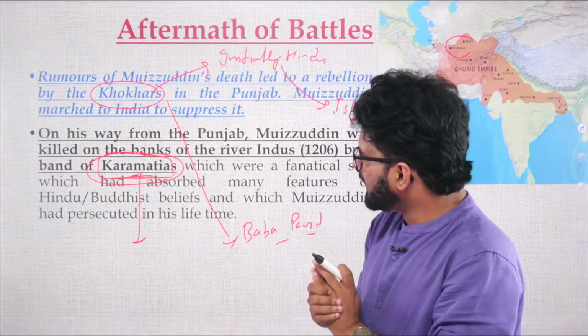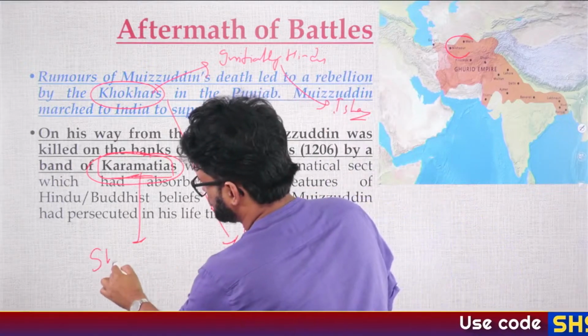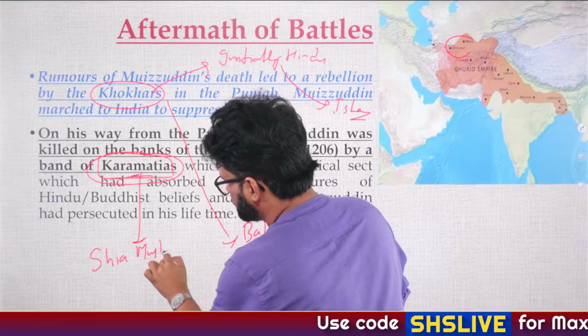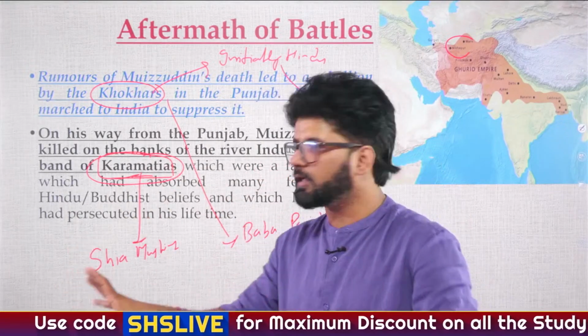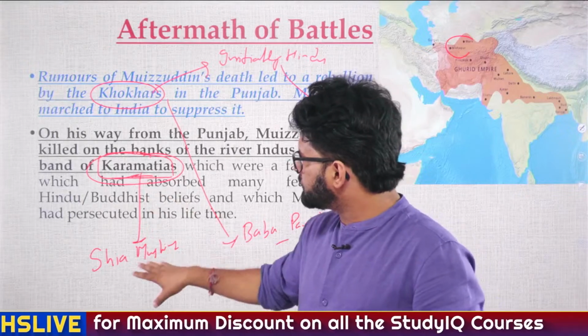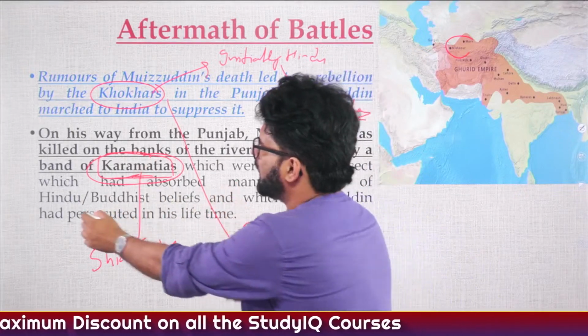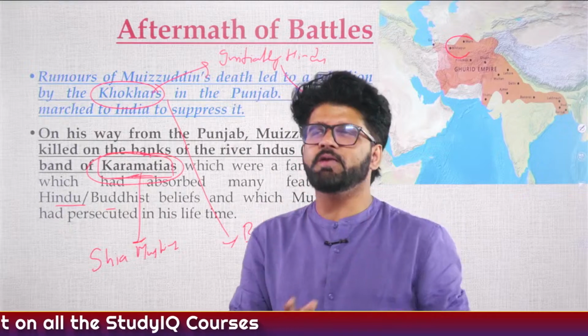So Karamatiyas are Shia Muslims. If you look at the history of Muslims, you will realize Sunnis are the dominant ones, Shias are the minor ones. And these Shia Muslims, Karamatiyas, also adopted some Hindu and Buddhist beliefs.